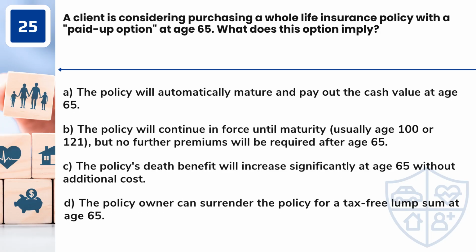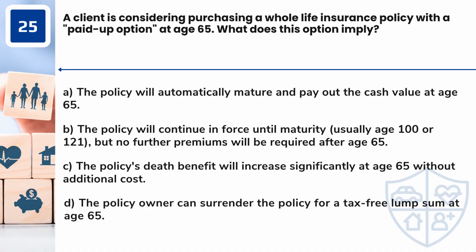Question 25. A client is considering purchasing a whole life insurance policy with a paid-up option at age 65. What does this option imply? A. The policy will automatically mature and pay out the cash value at age 65. B. The policy will continue in force until maturity, usually age 100 or 121, but no further premiums will be required after age 65.